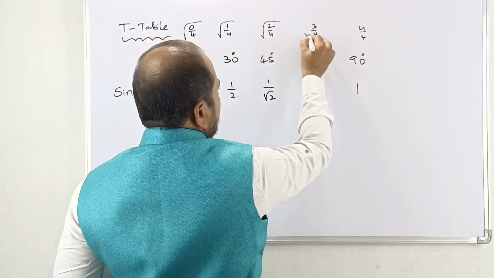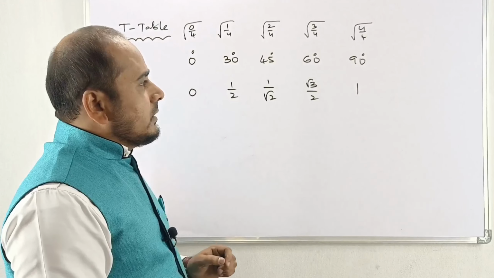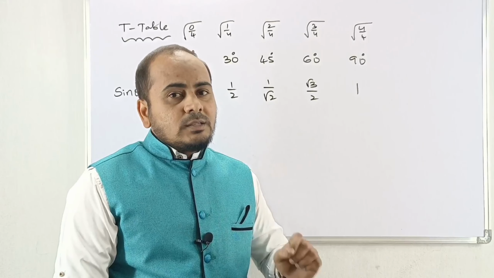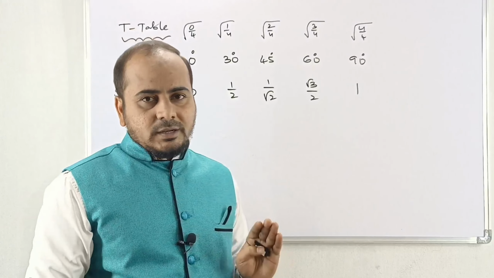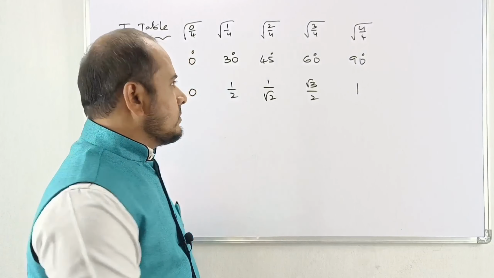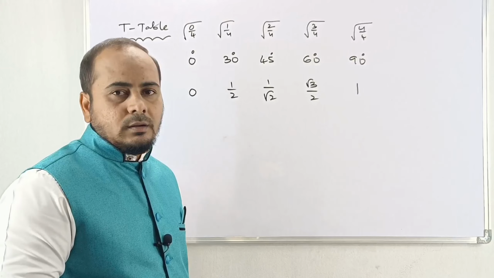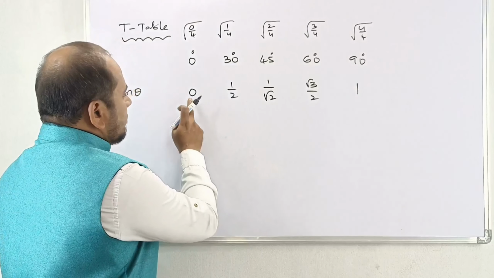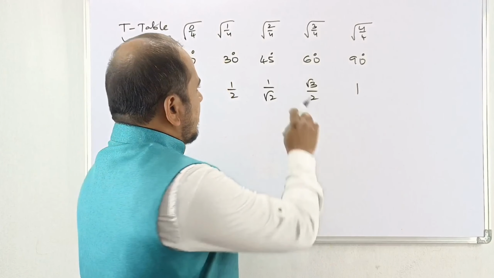Generally teachers will teach, obviously I too will explain for the students sometimes. But the thing is, for your section, for the DSC aspirants, this is not necessary, my dear. Directly what you have to do, first you prepare these standard angles, then after 0, 1 by 2, 1 by root 2, root 3 by 2, 1. That's it. Just forget that concept.